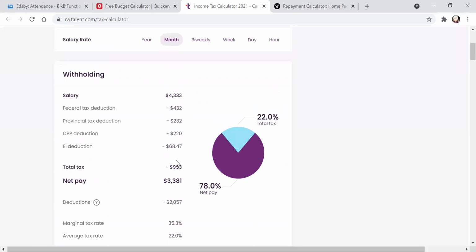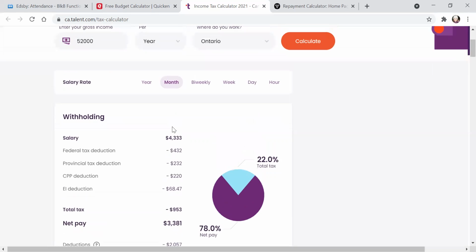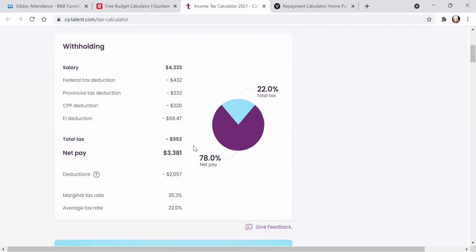I would strongly recommend you guys screenshot every single bit of information that you find on the internet. So I would screenshot this and put it in my Google Slides or my PowerPoint or whatever it is I'm using. Okay, so step number one, pick a city and a province. Record that somewhere. Step number two, put your money in here and find out how much you're working with.